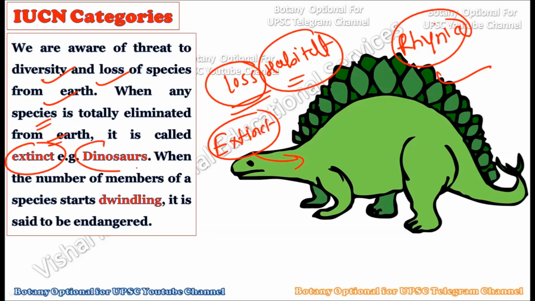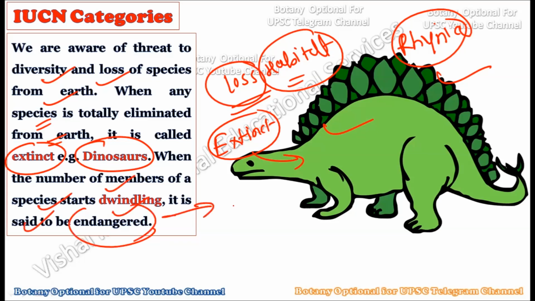For example, the dinosaurs were there on the mother earth, but now they are extinct due to some reason or another. So dinosaur is considered an extinct species. Whenever we say extinct, it is not present on the mother earth anymore. Now, when the number of members of a species starts dwindling, we say it is endangered.